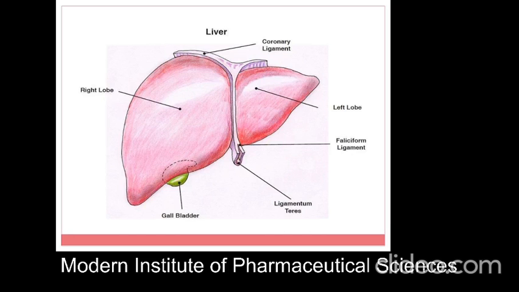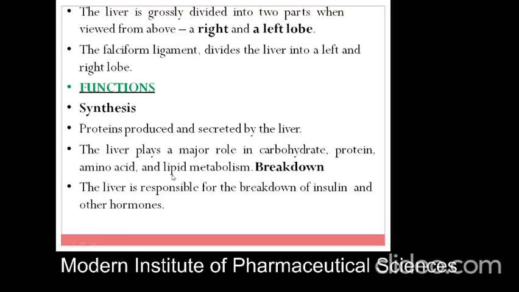Basic diagram: the liver is found in 2 lobes, the right lobe and left lobe. In the center are the ligaments, found in 3 parts: first, the coronary ligament, the falciform ligament, and the ligamentum teres. Finally, the gallbladder is attached to the liver at the anterior part. The liver is grossly divided into 2 parts, the right and left lobe. The falciform ligament divides the liver into left and right lobes. Many functions are available in the liver.